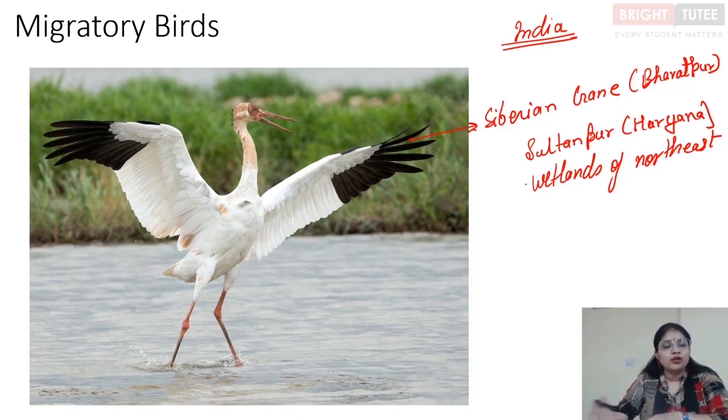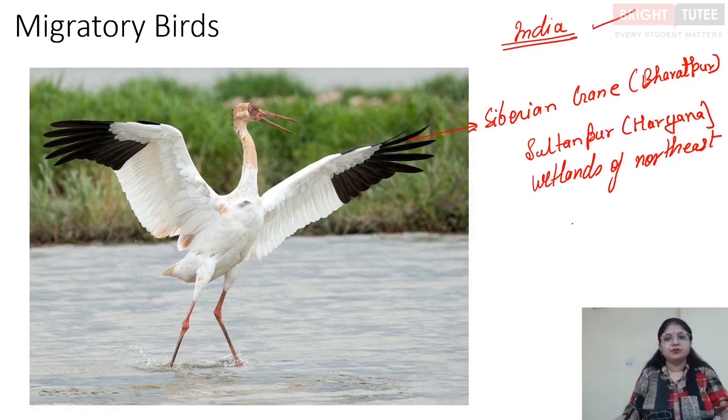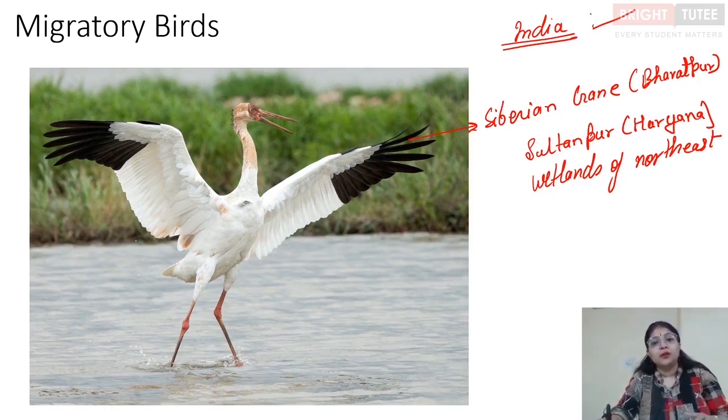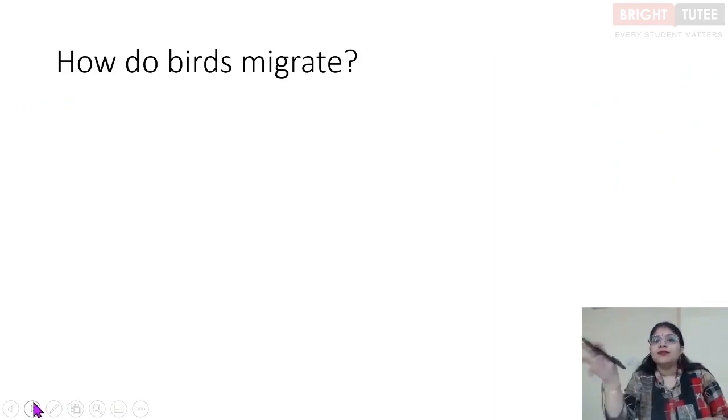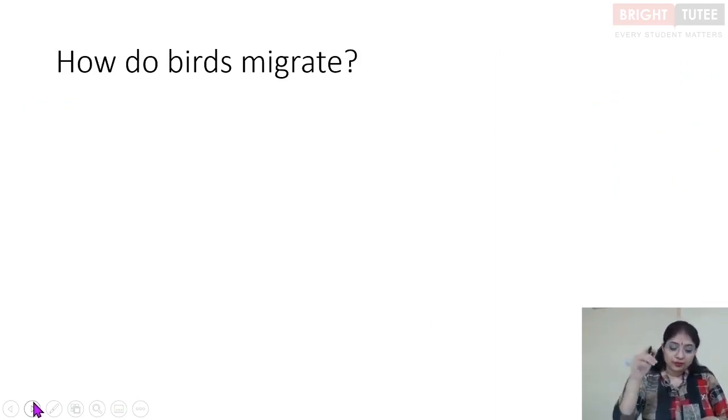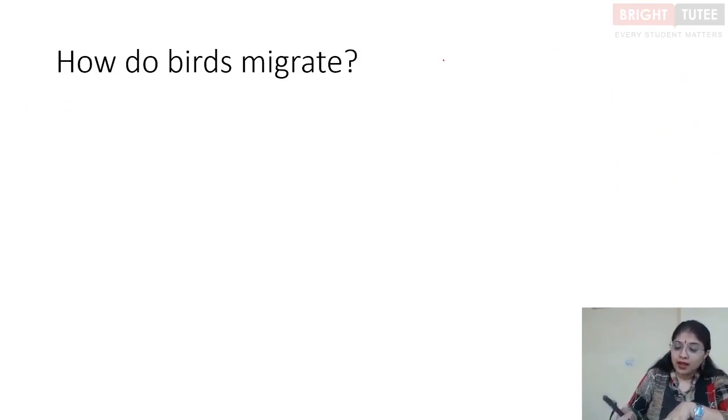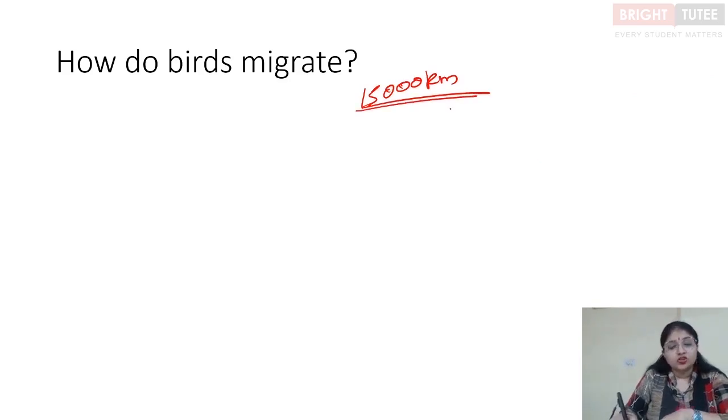This migration occurs during the winter season, when the temperature in their native land goes as low as -37 degrees Celsius. These birds fly away during the winters and come to the warmer areas like India. Now, another question that you might think is that these birds are coming all the way from the poles, right? So, from the polar regions. How do they migrate? How do they know that this is the area where they need to go, right? These birds actually fly up to, say, 15,000 kilometers to get away from the harsh environment.